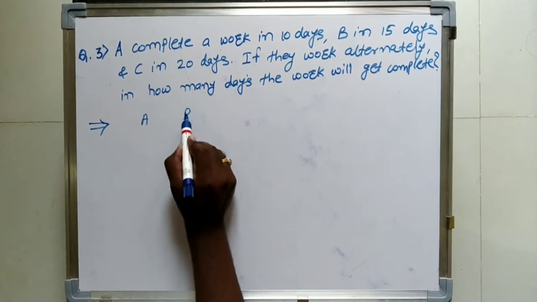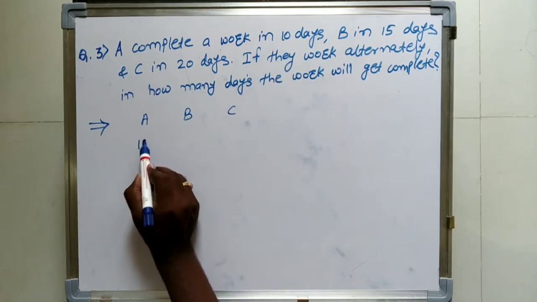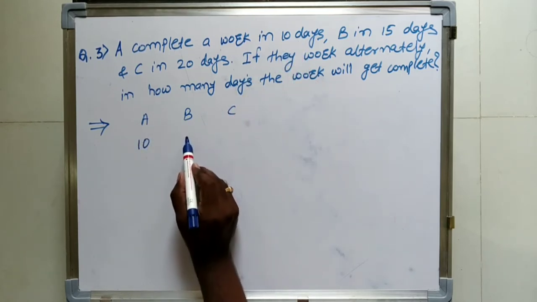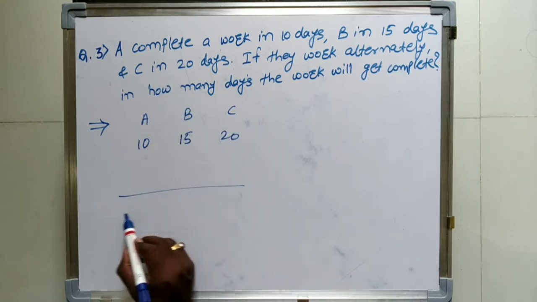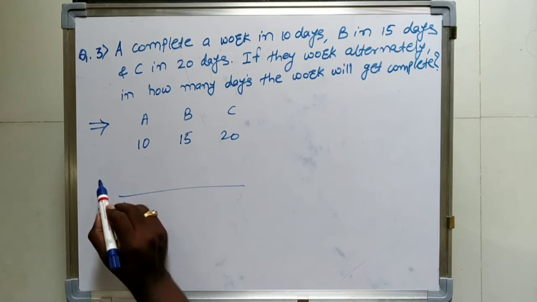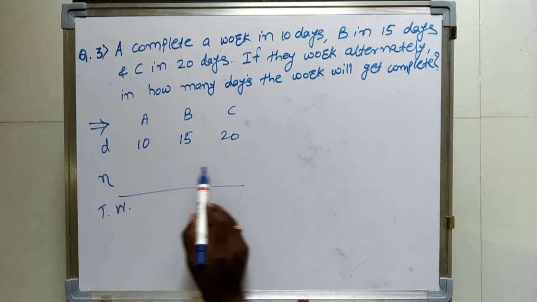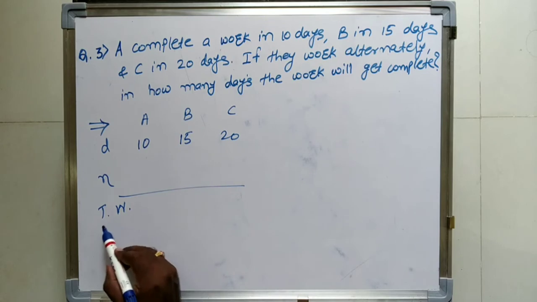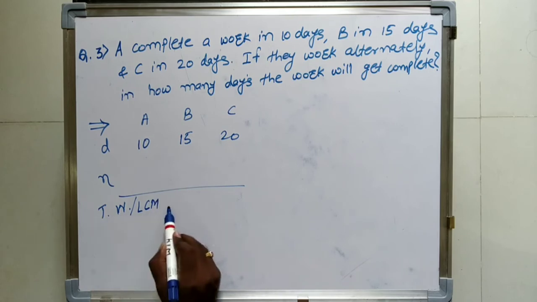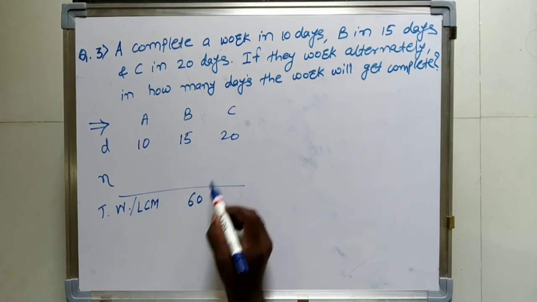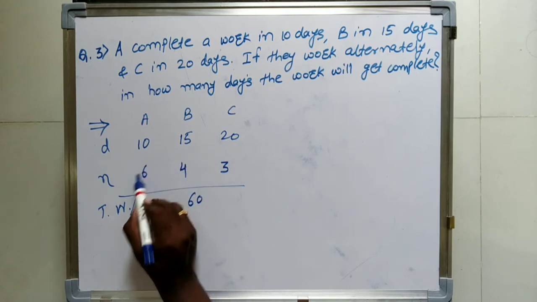So we will write A, B, C. We will calculate the efficiencies by taking the LCM as the total work. We will take 60 as the total work. So 20 3s are 60, 15 4s are 60, and 10 6s are 60.